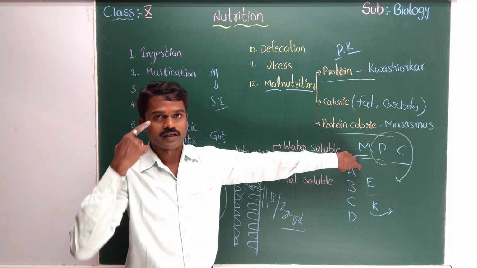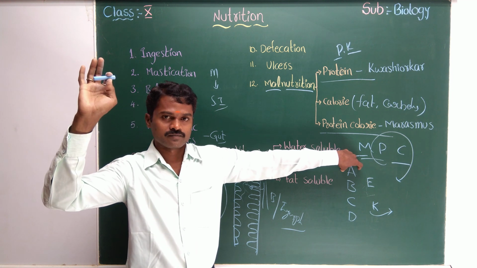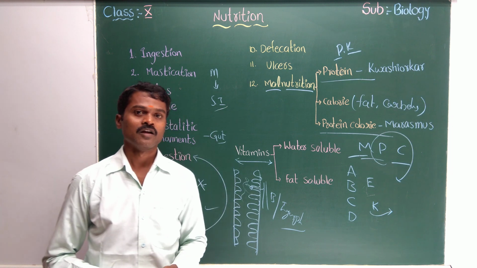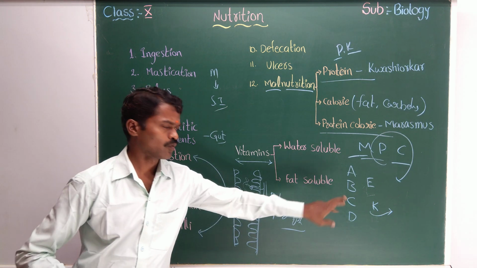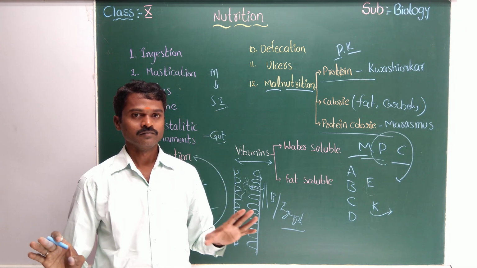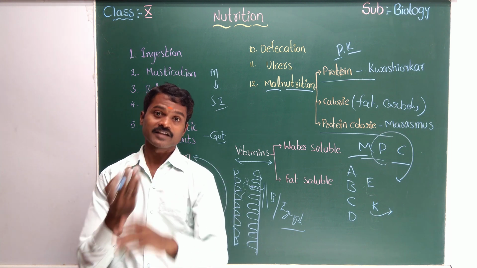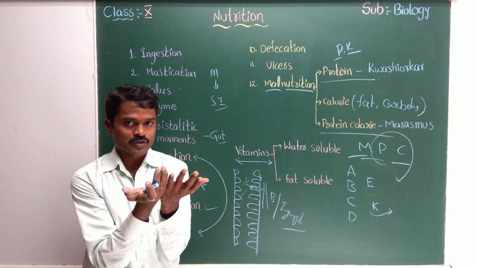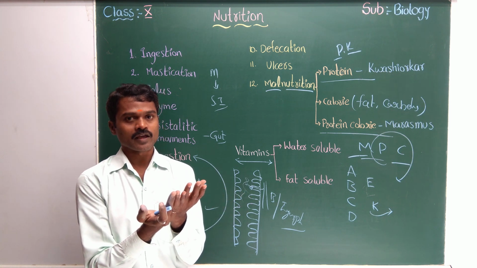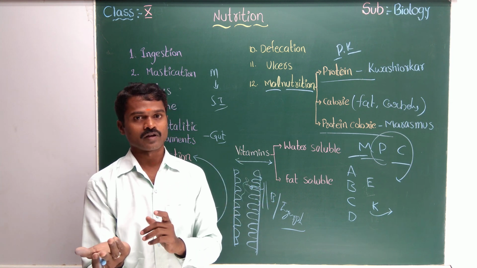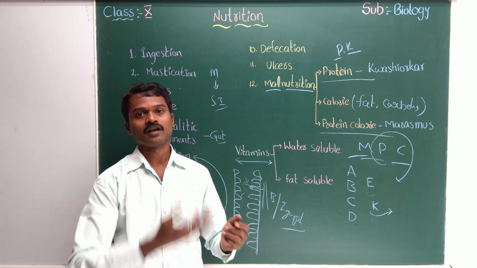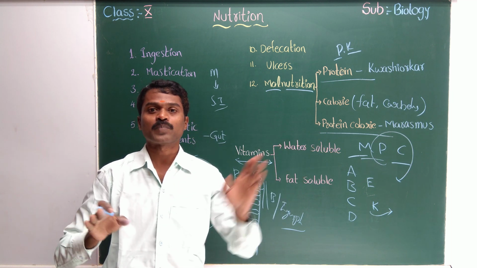A is retinol, which helps the eye. Everyone knows it. B is a complex. What happened here? First they discovered one vitamin and named it B. After some time they discovered one more vitamin, and when they verified that the two had very similar chemical structures, they called them B first and B second. Afterwards they discovered more related ones and named them B1, B2, B3, B4. That is the B complex.